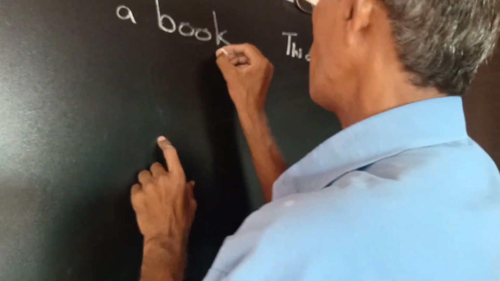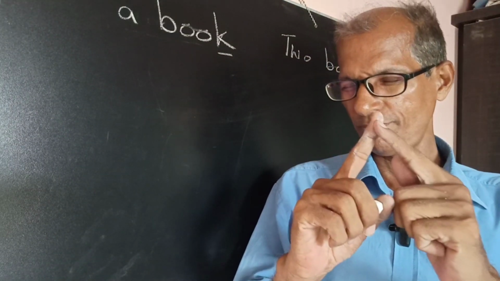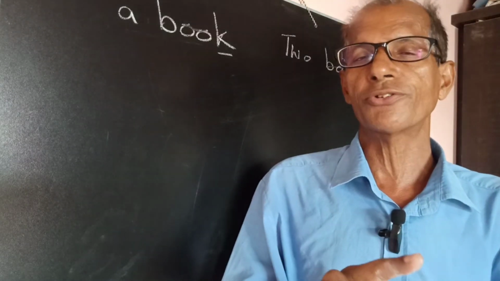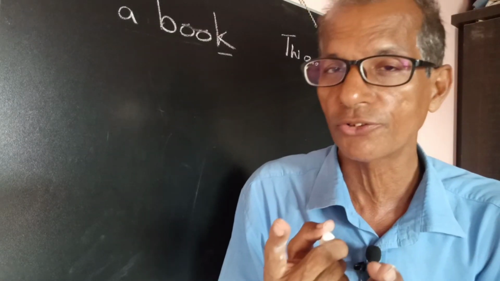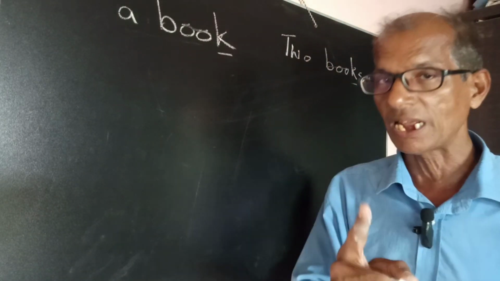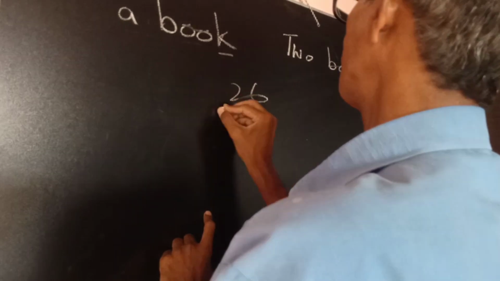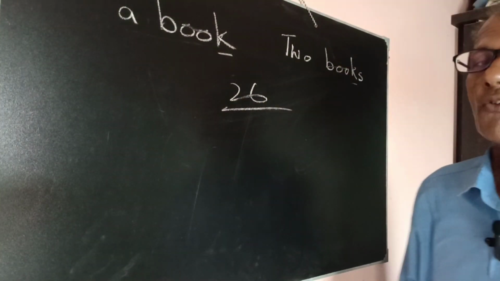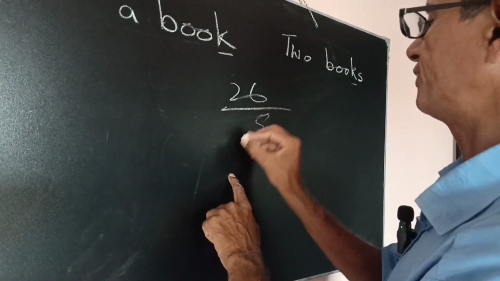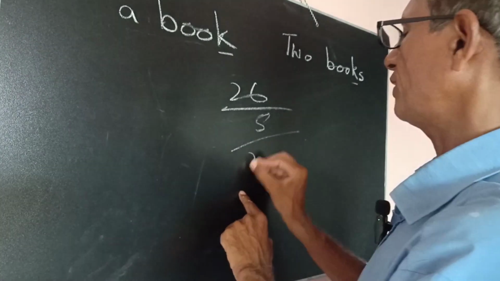A book. How many consonants are there? If we count the total alphabet of English, there are 26. Five are vowels. Then how many remain? 21.